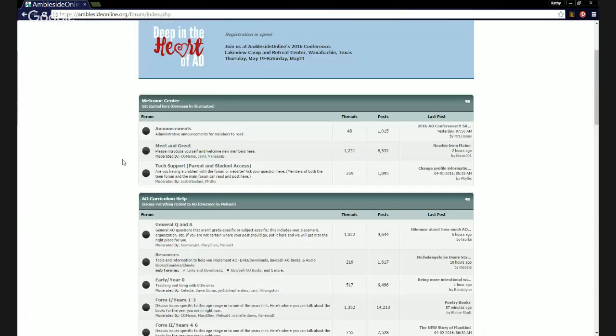But I want to show you, look at Welcome Center. We were seeing that before we logged in, and all we could see was announcements, but now we can see meet and greet and tech support. Meet and greet is where you'd want to introduce yourself, and tech support is where you're going to look for help if you're having a problem using the forum, or also with the AO website.